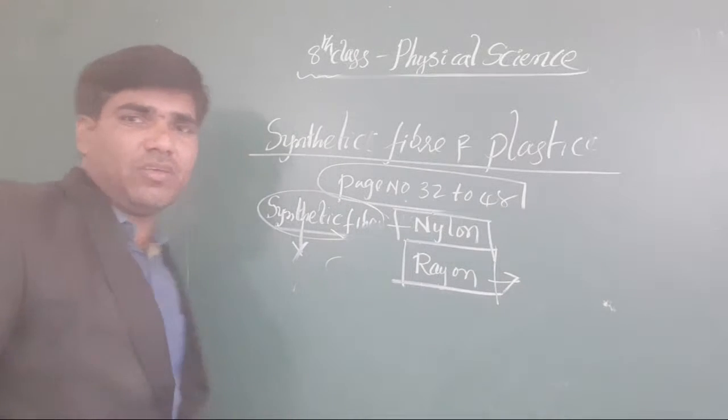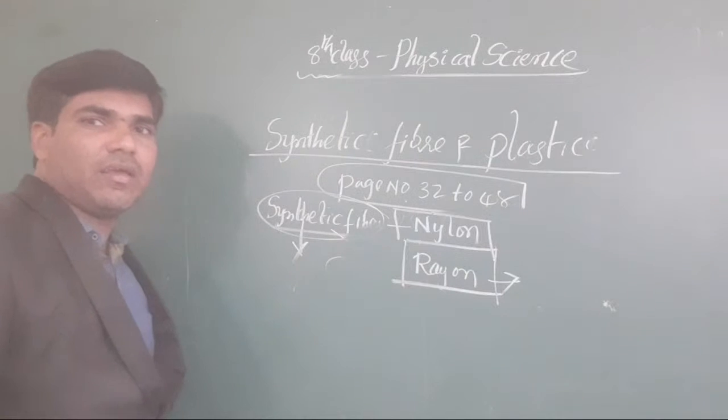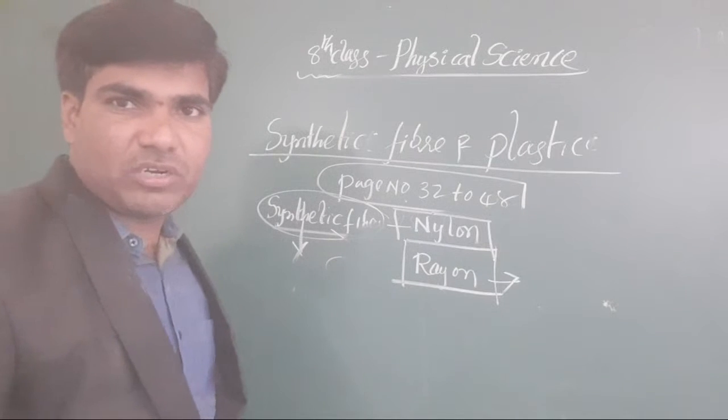Got it? Yes. And now in rayon, what are we using? Sodium hydroxide and carbon disulfide. These are all added to that, and we get viscose. That viscose is used again. Okay, got it or not, all the students?